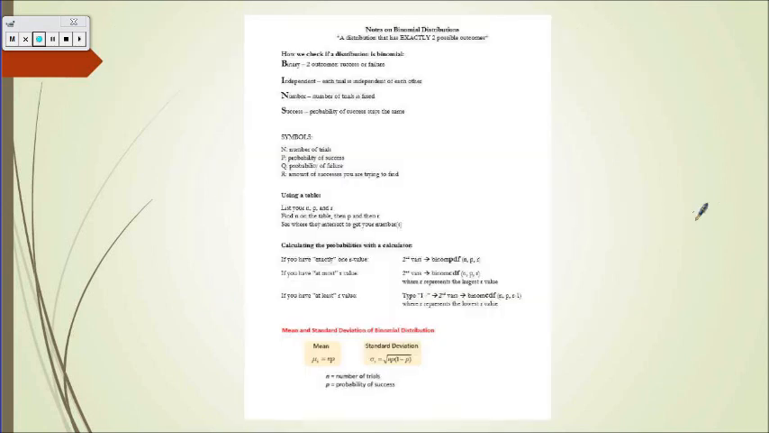So if you haven't already gotten out this paper, please make sure you pull it out, because we have the last thing to talk about down here. We want to talk about our mean and our standard deviation of a binomial distribution.